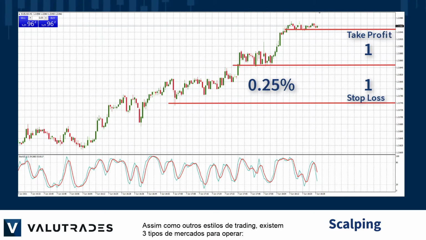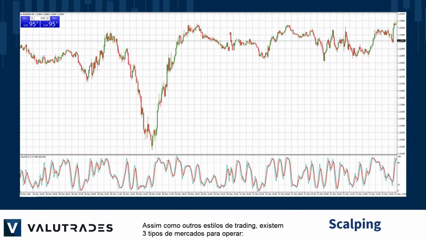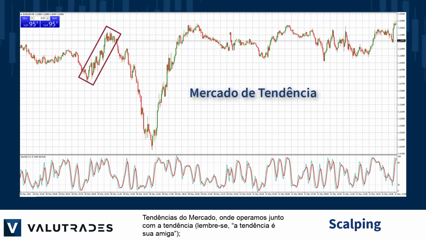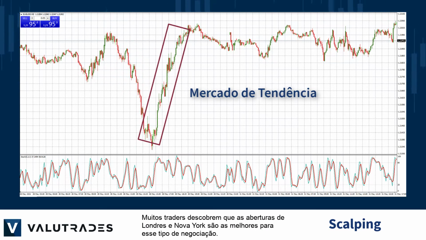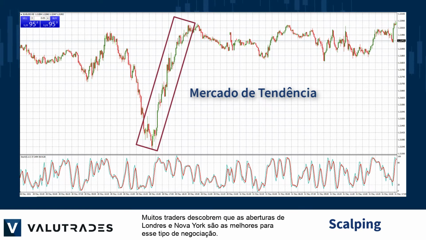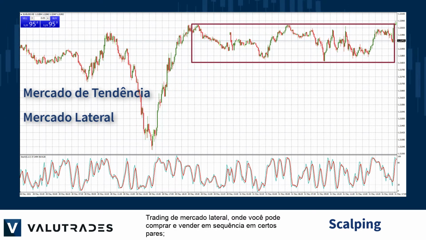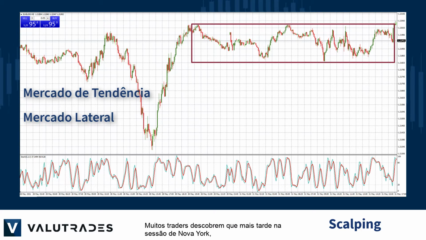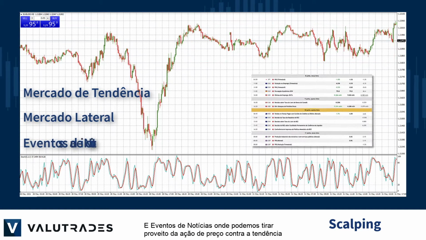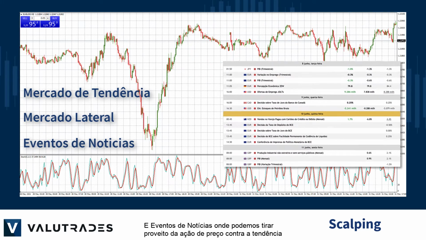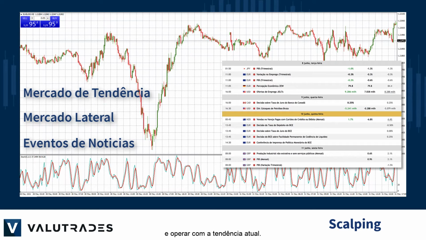Just like other trading styles, there are three types of markets to trade. Trending markets, where we trade with the trend. Remember, the trend is your friend. Many traders find that the London and New York Opens are best for this type of trading. Range trading, where you may go both short and long in succession on certain pairs. Many traders find that later in the New York session and through the Asian session are best for range scalping. And news events, where we can take advantage of counter-trend price action and trade with the current trend.